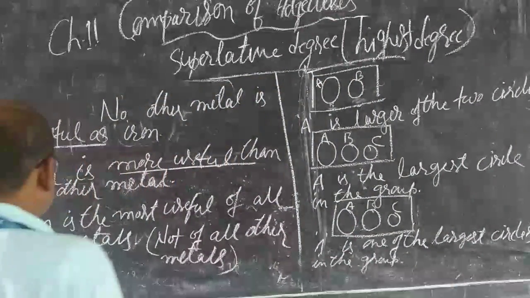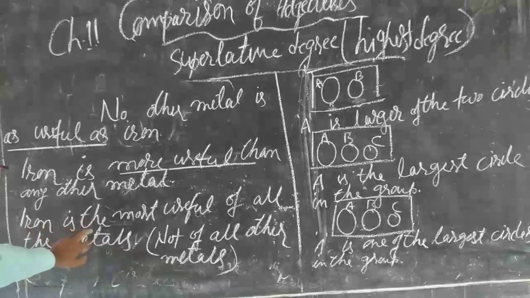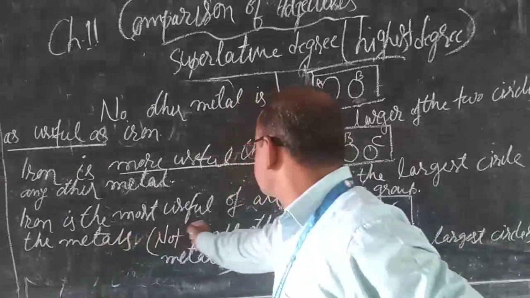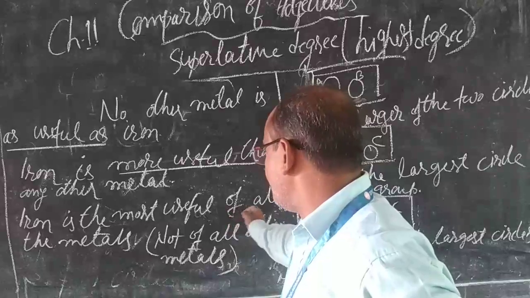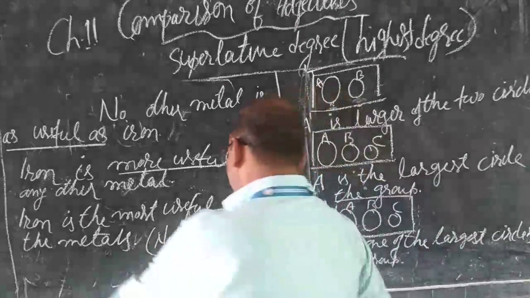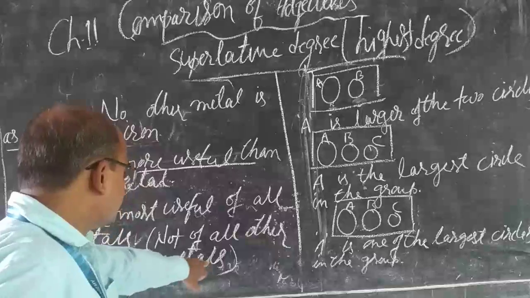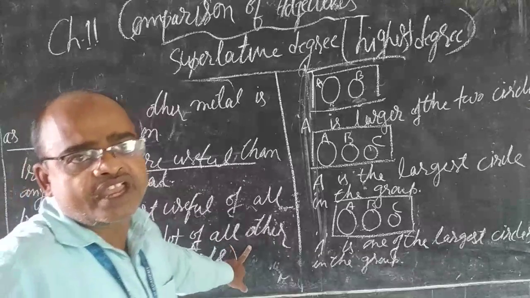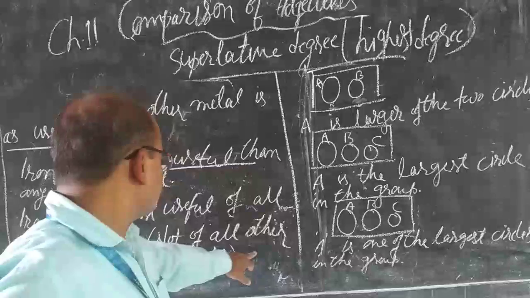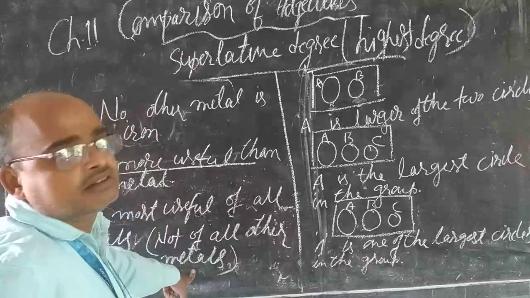See here: iron is the most useful of all the metals. You cannot say "of all other metals". Why? Because we use "other" after "than" in comparatives. Here, "other" is not possible.